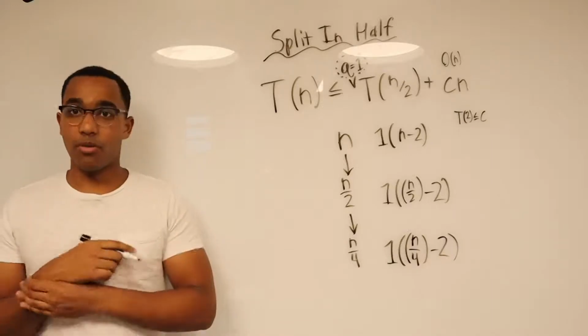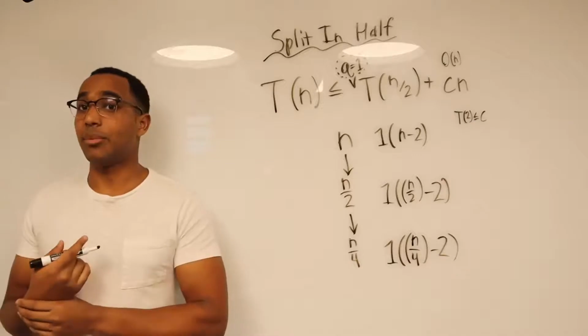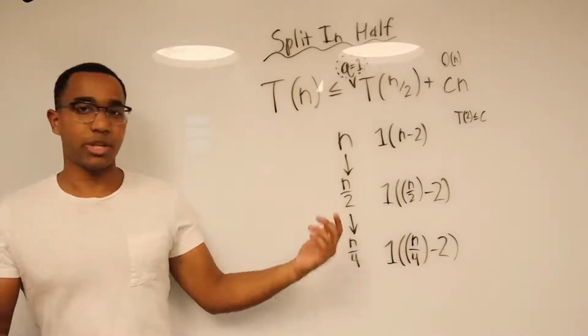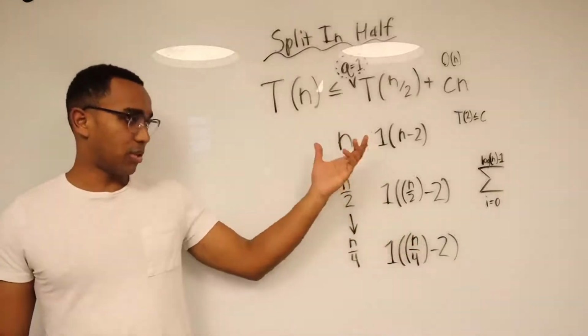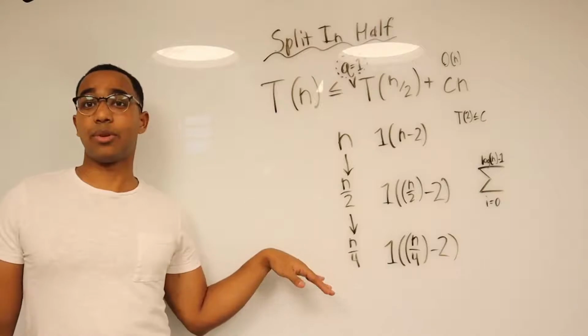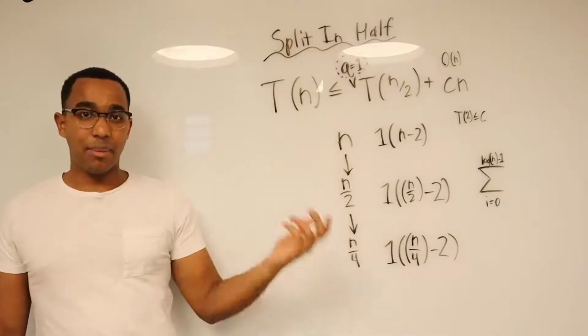So we could sum over the levels. How many levels would there be? Since we're dividing in half every time, we can express this logarithmically. And if we really wanted to do that, we could do a summation. So this is summing the work from the 0th level up here to the second to last level right before the base case. What the ultimate generalization we can draw is how many subproblems.